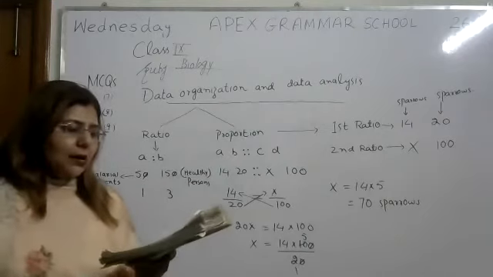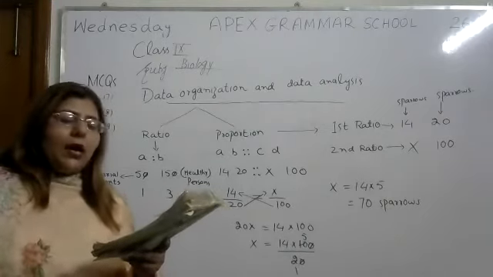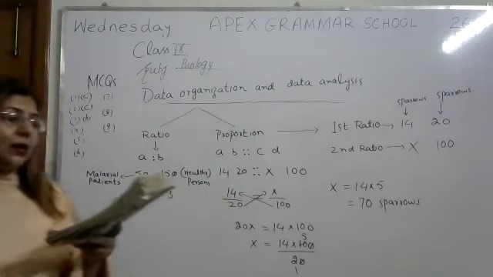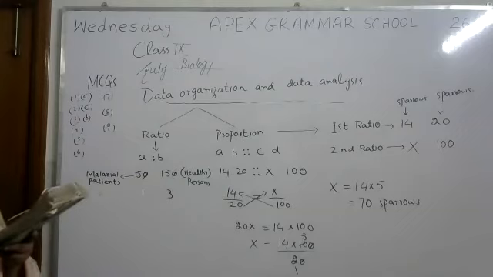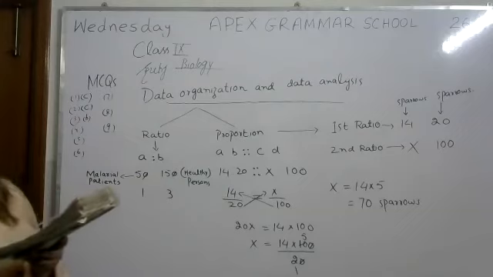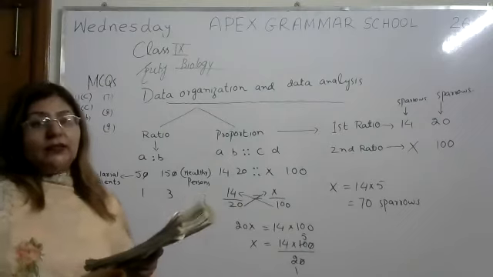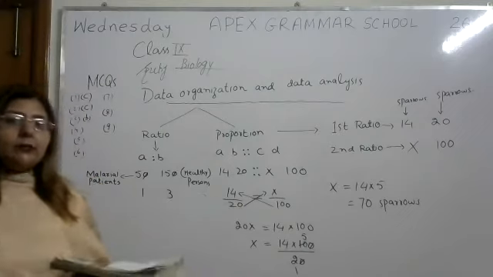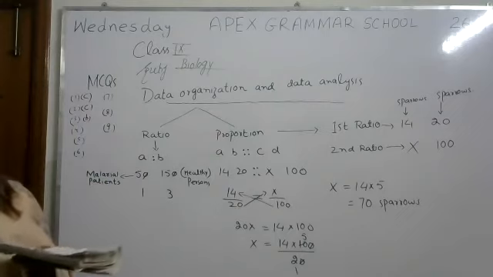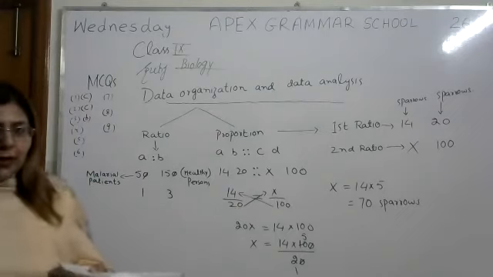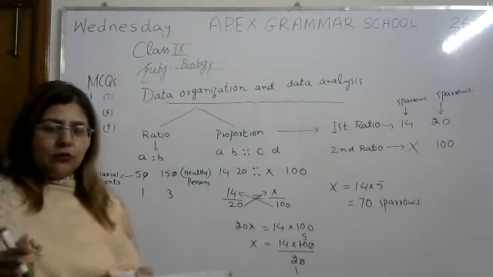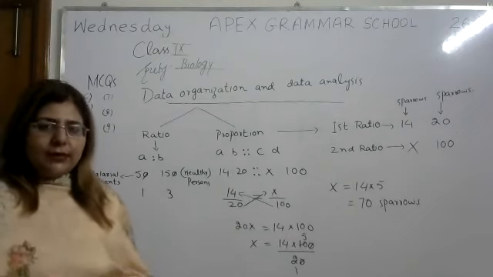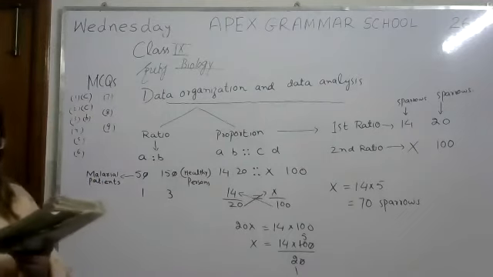So the options are: some observation could prove the hypothesis incorrect. This is the wrong answer. Only a controlled experiment can indicate whether the hypothesis is correct or incorrect. This is the right answer. Definitely, when we do an experiment and make two groups, experimental and control group, the control group can give us more accurate results as compared to the experimental group.